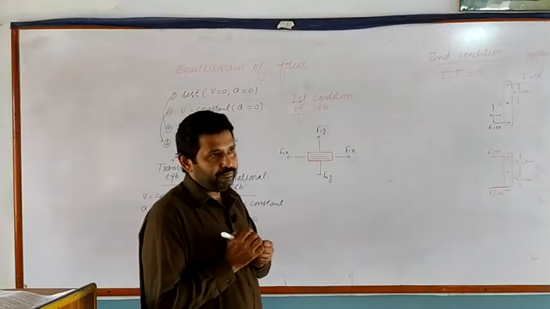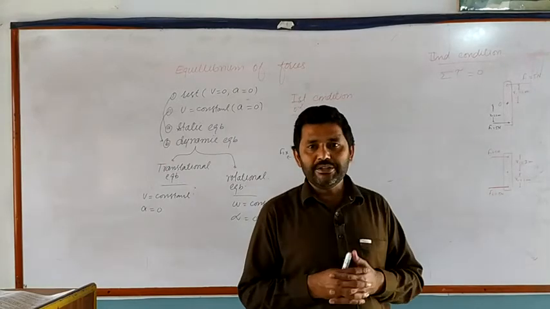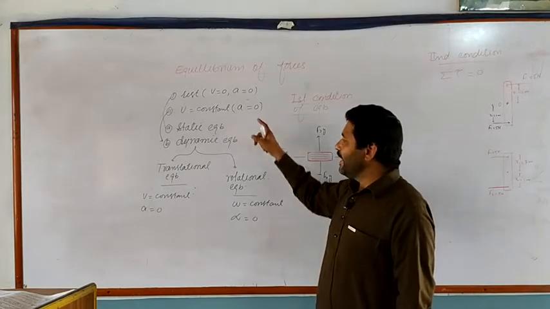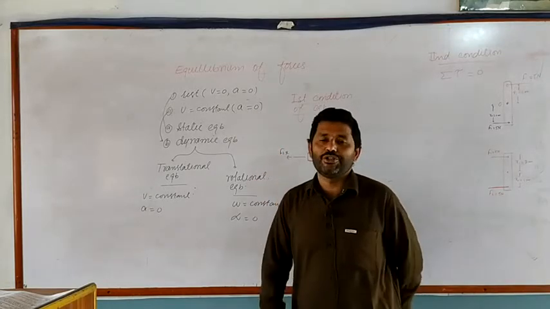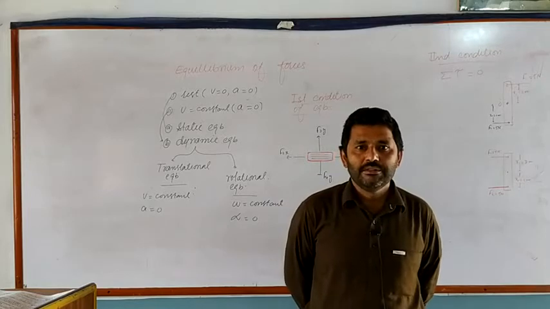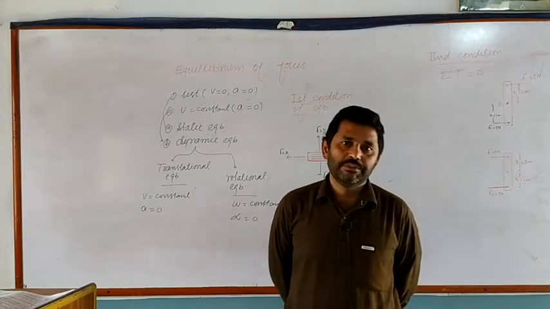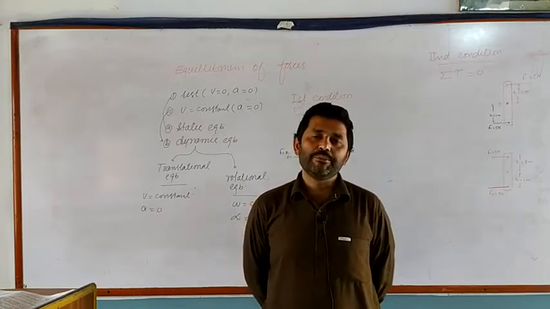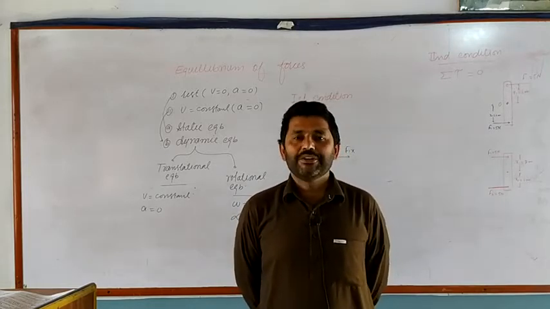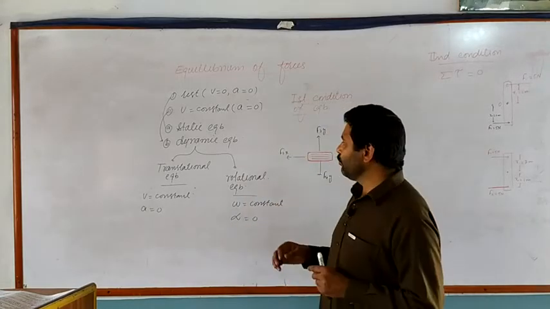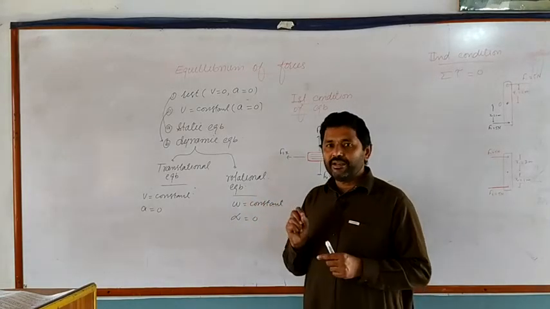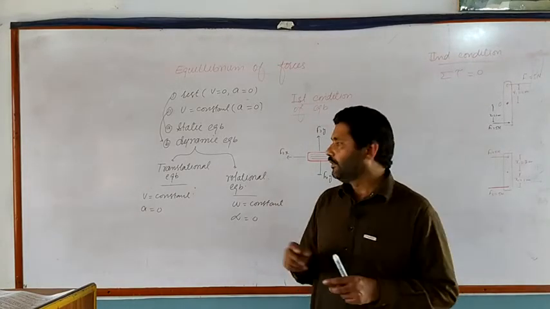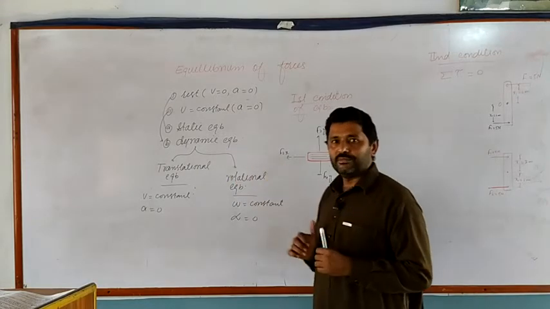Dear students, for an equilibrium state, the object must have zero acceleration. In vibrational motion, for example the motion of the bob of a simple pendulum, there is acceleration, which means the acceleration of the object is not equal to 0. So a vibrating object will not be in the state of equilibrium or dynamic equilibrium.